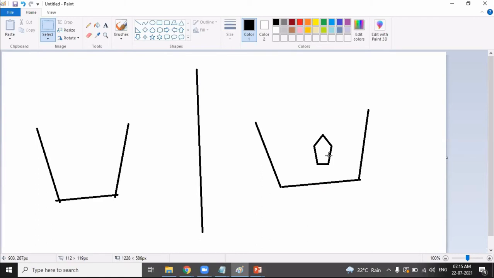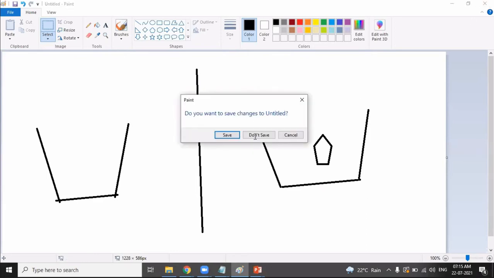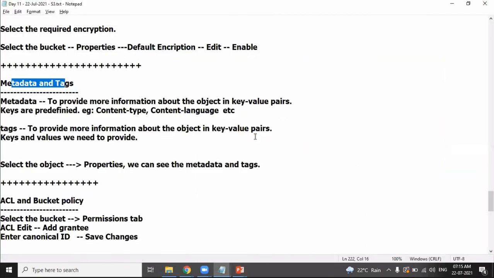Thank you. And one more thing, with encryption enabled, do we need any key to decrypt, or does AWS automatically decrypt? It's automatic. Automatic decryption. Okay, thank you.